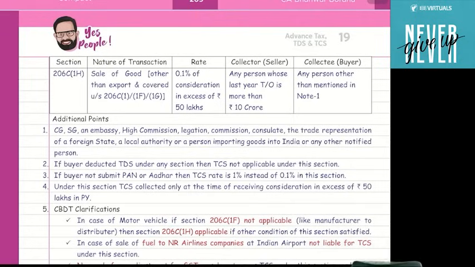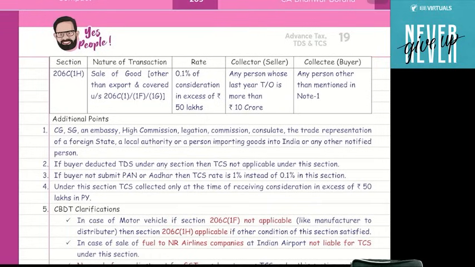Okay, last question, last section 206C(1H). This section says that, suppose any seller whose last year turnover was more than 10 crore is selling some goods to any buyer, and from the buyer he is collecting the consideration. And if that consideration is more than 50 lakh, then TCS is applicable at the rate 0.1% in excess of 50 lakh. What this section says, try to understand.